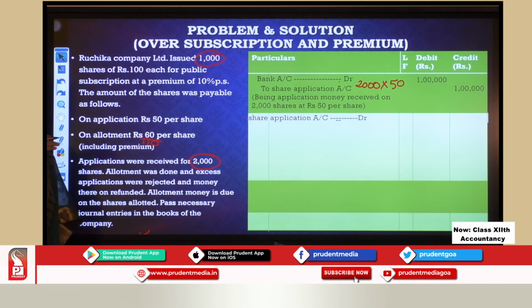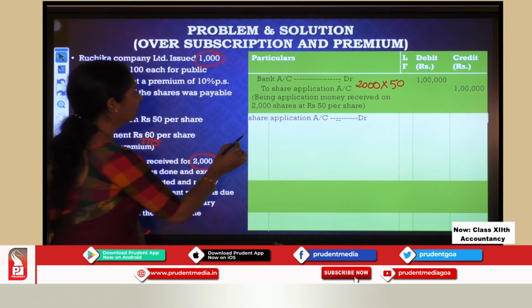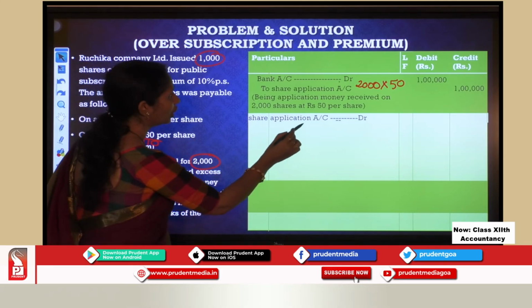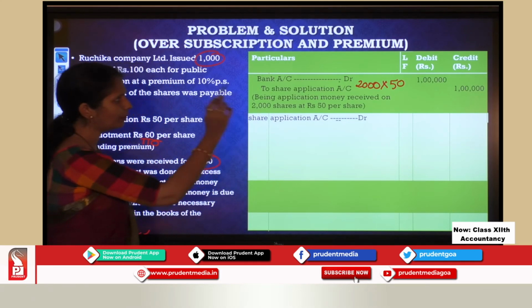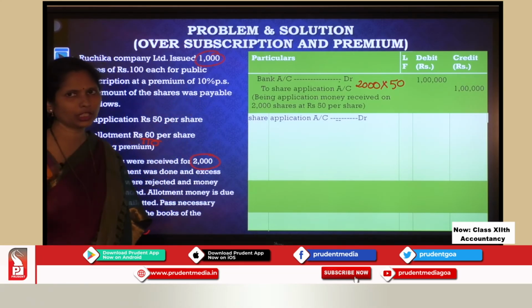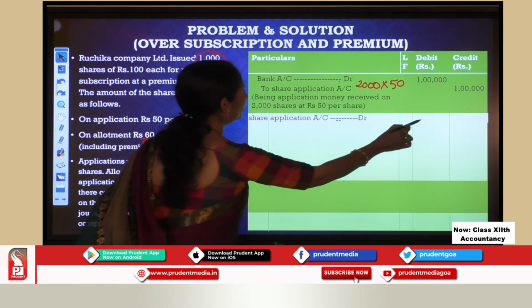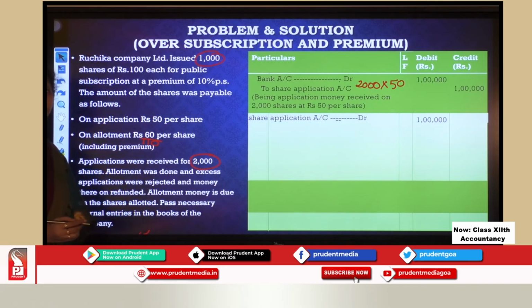The next entry is for transferring to the share capital. We transfer to the share capital only the amount on the shares issued. So how much are issued? 1000. Only on that the company will transfer to share capital. So share application account debit, full amount 1 lakh, because we are closing the account now.